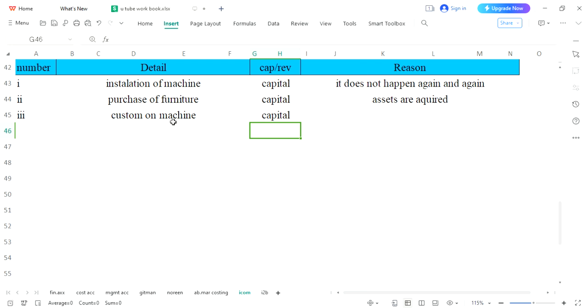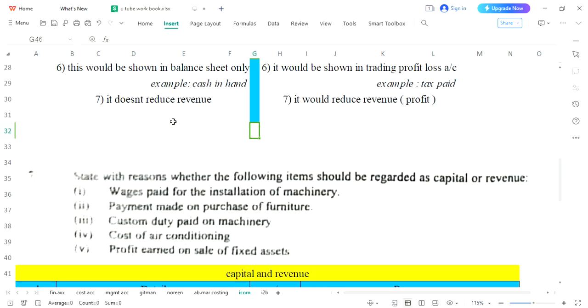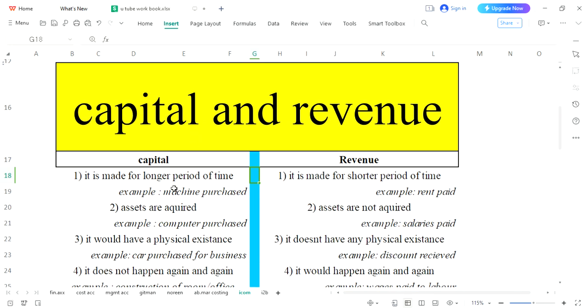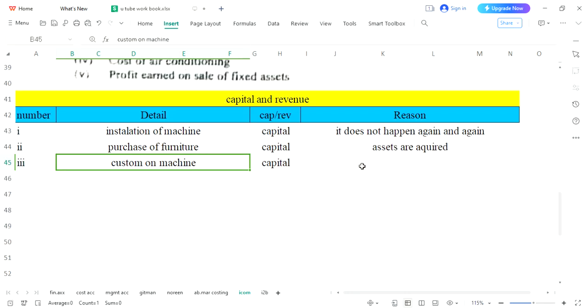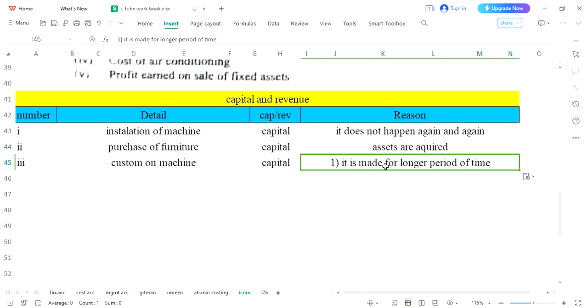So it would not happen again and again. It is not for a shorter period of time. It is for a longer period of time. So this reason, as we haven't chosen previously, we can use it. So what we have decided, it is made for the longer period of time, custom on machinery, because it would be paid only at the time of buying that machinery.